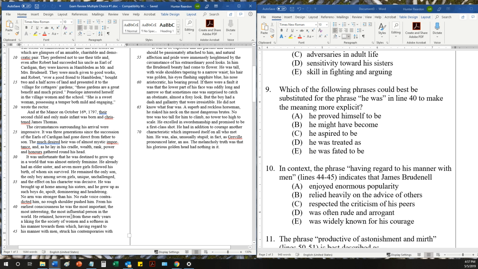From his earliest consciousness, he was treated as the most important, the most interesting, the most influential person in the world. He retained, however, from his early years a liking for the society of women.